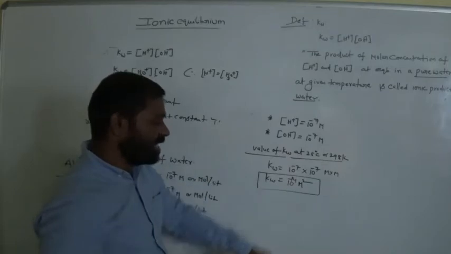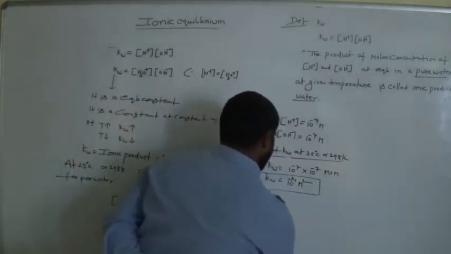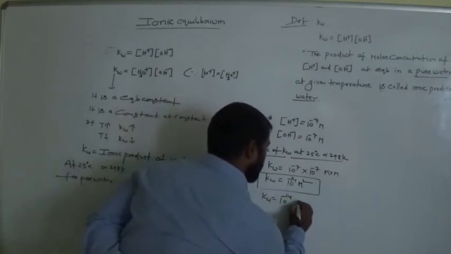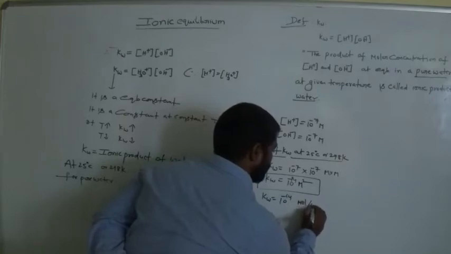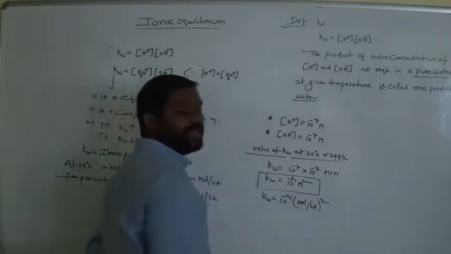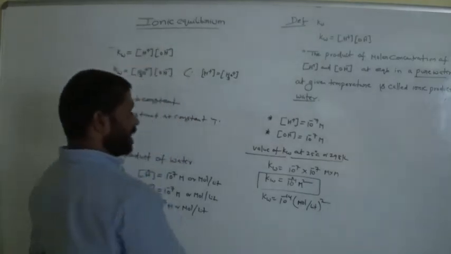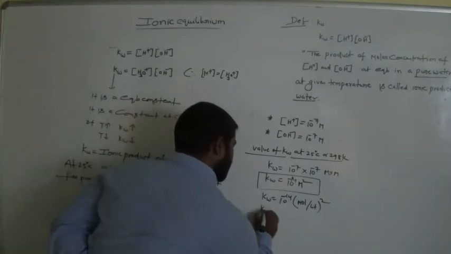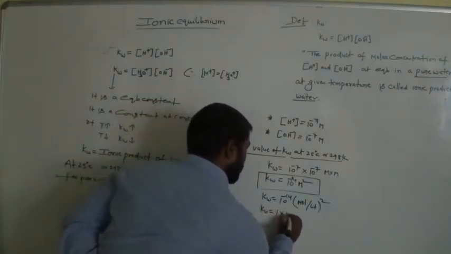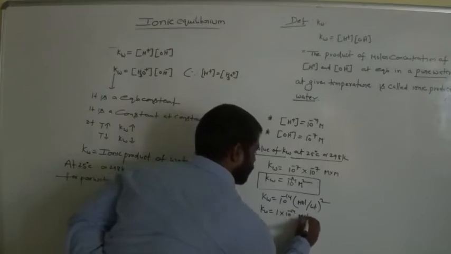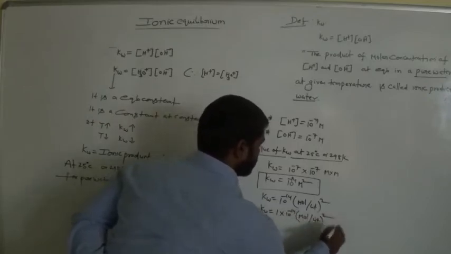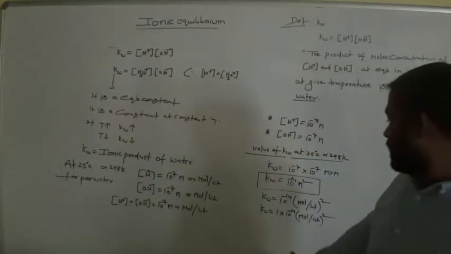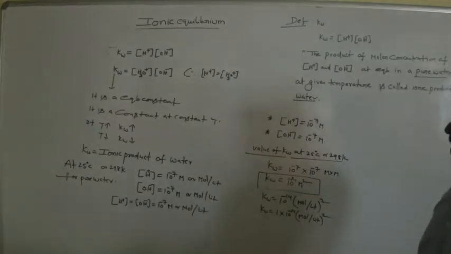10 power minus 14 M square, or Kw is equal to 10 power minus 14 mole per liter whole square also, am I right? M equals mole per liter, so M square means mole per liter whole square. Is it clear? It can also be written experimentally as 1 into 10 power minus 14 mole per liter whole square. So 1 into 10 power minus 14 is just 10 power minus 14. Remember this. Sometimes we have it like this in problems also, 1.0 into 10 power minus 14.